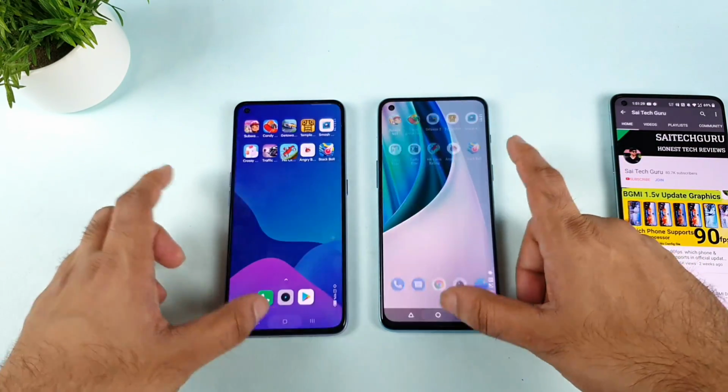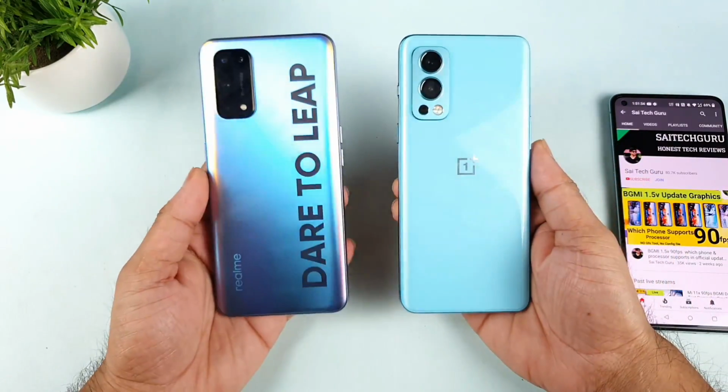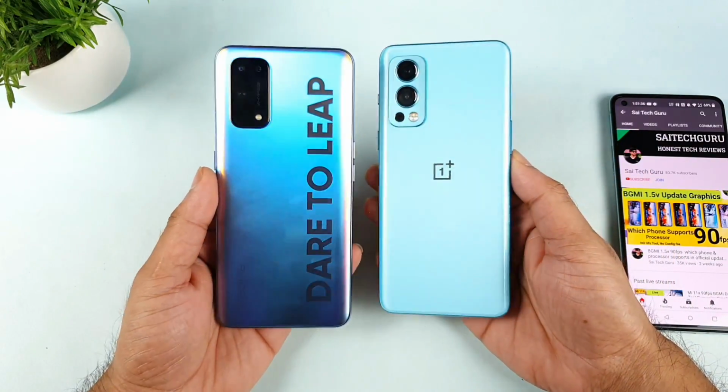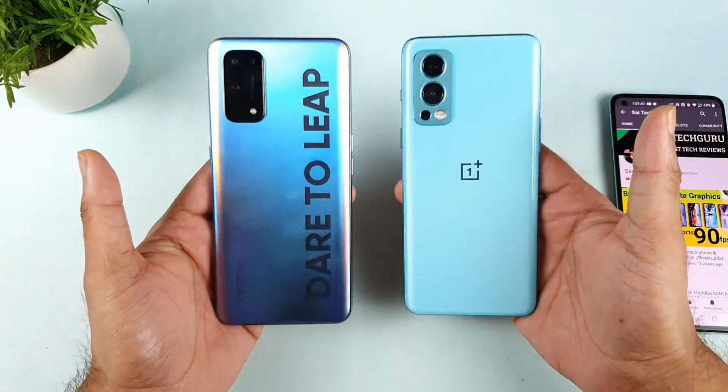Yes, exactly. So in terms of the speed test, the OnePlus Nord 2 is a clear winner. Yes, it's a clear winner. And in terms of the RAM management test, both are kind of the same. Both phones did not perform that great in the RAM management, storing more games in the background. So both phones stored only 5 games.